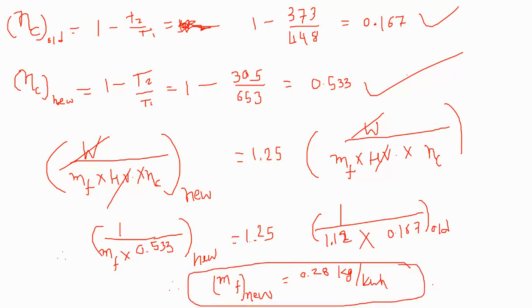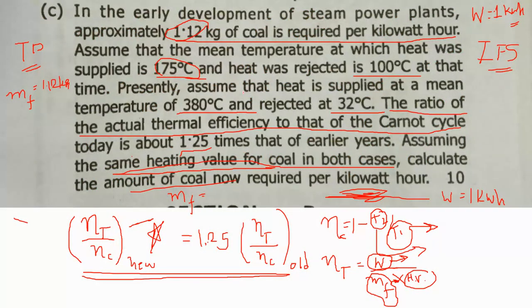So this is a very simple question. The only thing where one can get confused is the absolute mean temperature and this ratio of thermal efficiency to Carnot efficiency. Nothing is very difficult in this question.